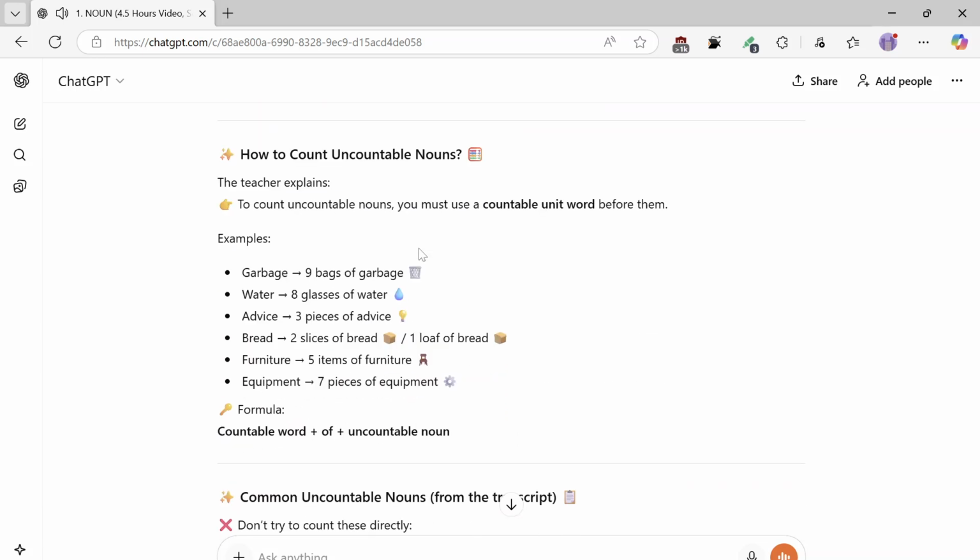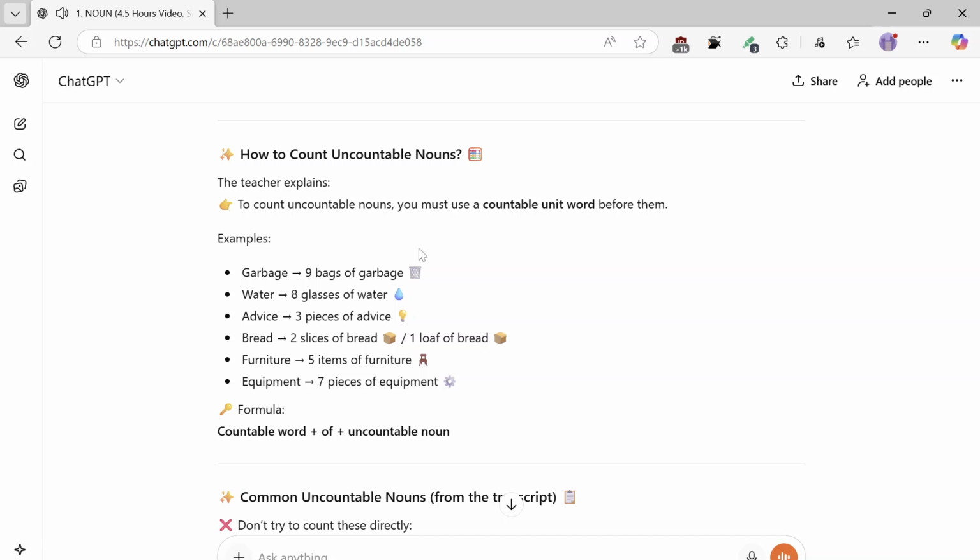The teacher explains: to count uncountable nouns, you must use a countable unit word before them. Examples. Garbage, 9 bags of garbage. Water, 8 glasses of water. Advice, 3 pieces of advice. Bread, 2 slices of bread, 1 loaf of bread. Furniture, 5 items of furniture. Equipment, 7 pieces of equipment. Formula: countable word plus uncountable noun.